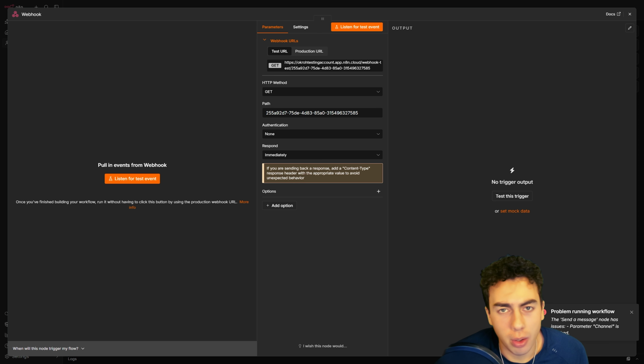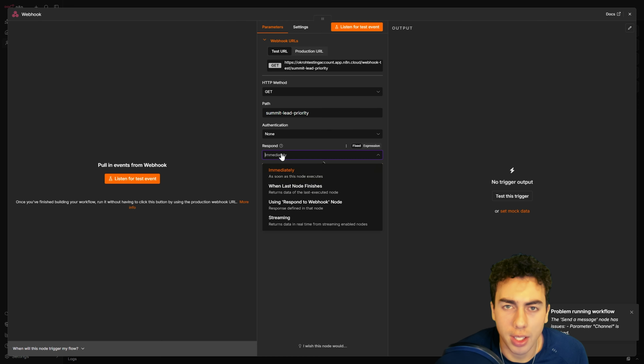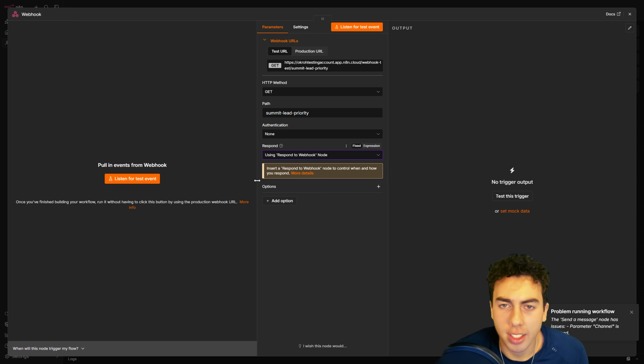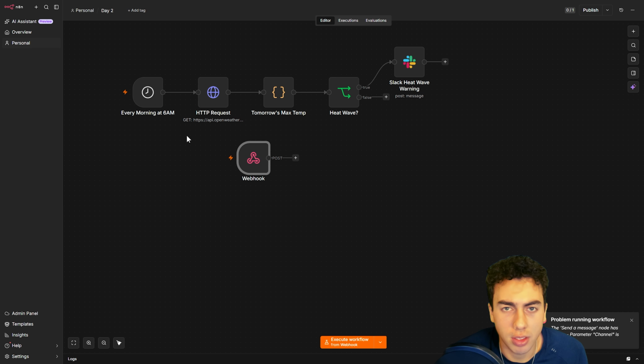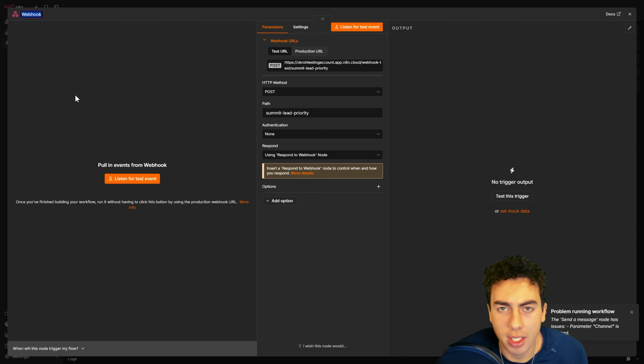Let's add the webhook node. Method, post, path, Summit lead priority. The instant you save this node, n8n hands back 2 URLs, a test one and a production one, exactly the same pattern as yesterday's form. Anyone anywhere can send a request to that address, and n8n wakes itself up the moment it arrives. That, in one node, is the entire idea of a webhook.